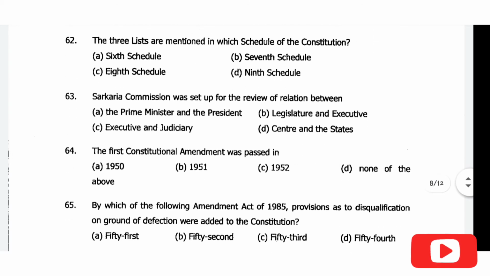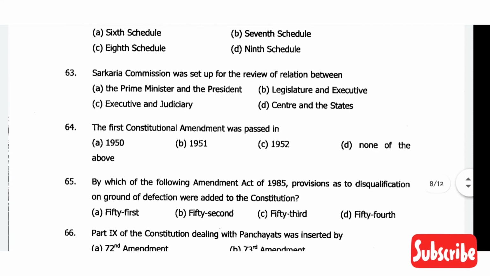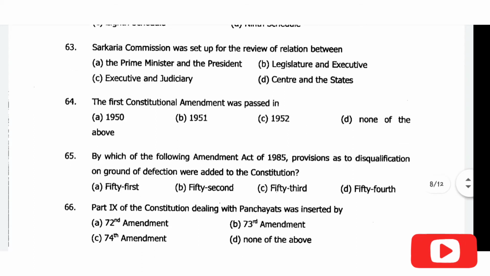Okay, then comes question number 62: the three lists are mentioned in which schedule of the Constitution? So it is the second schedule. Okay, the correct answer is option B, 7th schedule. Then question number 63: Sarkaria Commission was set up for the review of relations of. So the correct answer of question number 63 is option D, center and state. Okay, then the first constitutional amendment was passed in 1951, is the correct answer.